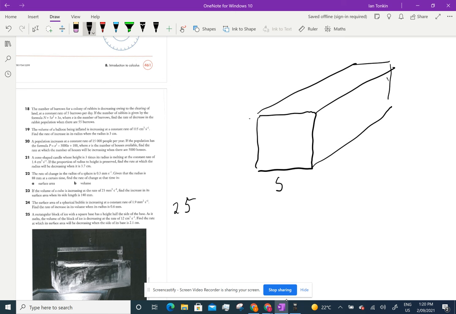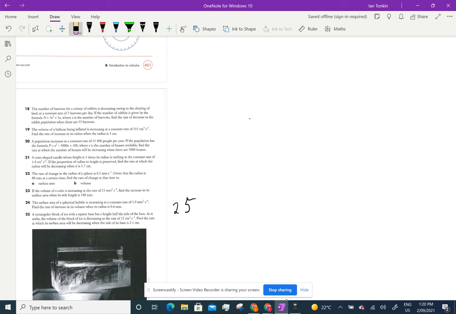So that's s, and that's s. Has a height half of the side base. Well, I've drawn this terribly wrong, so I'm going to do this again. So I've got this square base, and that's s, and that's s, and that's s over 2.